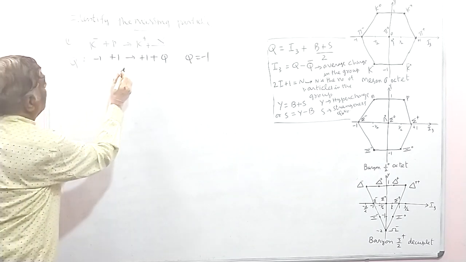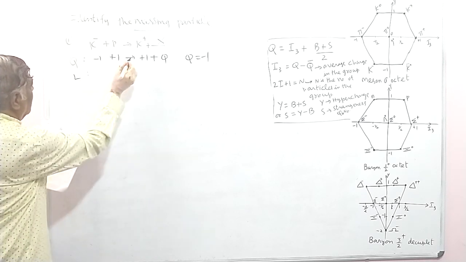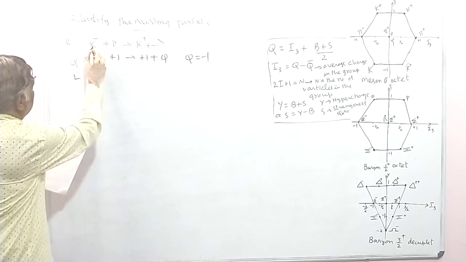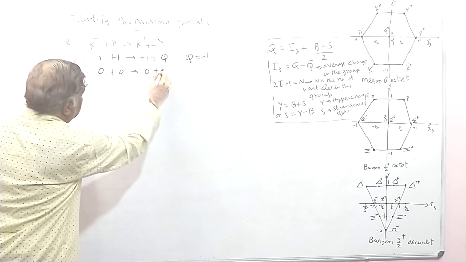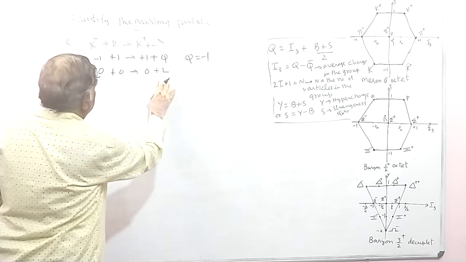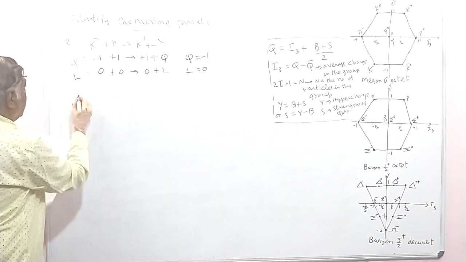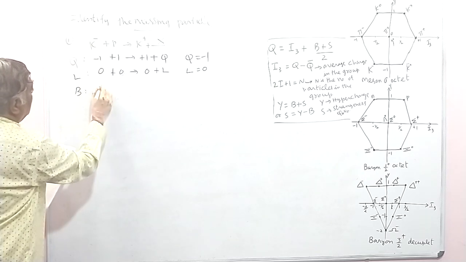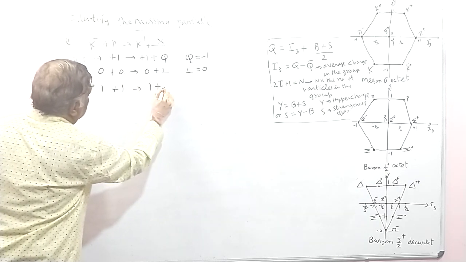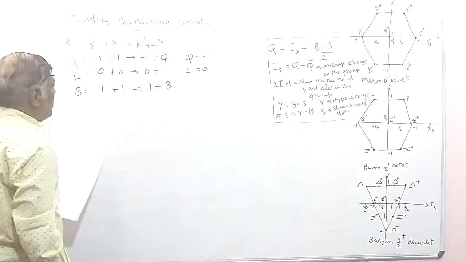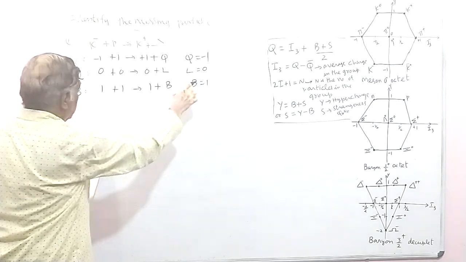Similarly, now let us check whether it is a lepton or a baryon, we don't know. So this is lepton number 0, this is 0, here this is K0, this is L. In order to conserve the lepton quantum number, L must be 0. And baryon number, for proton it is 1, this is 1 plus the B. So the B must also be 1. So this must be a baryon. So this is not a lepton, it must be a baryon.